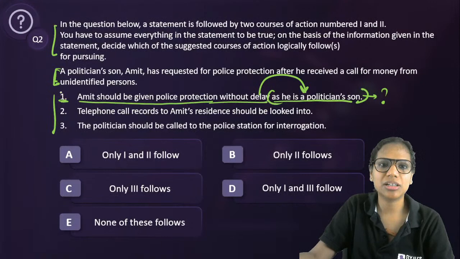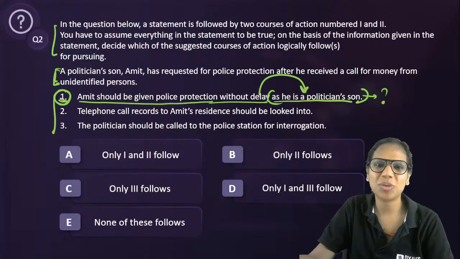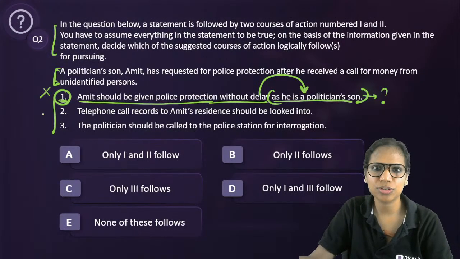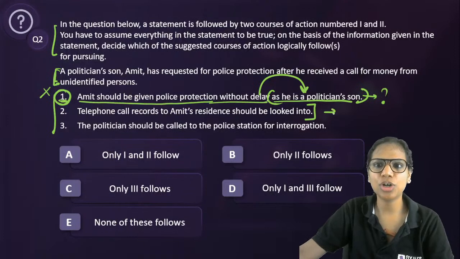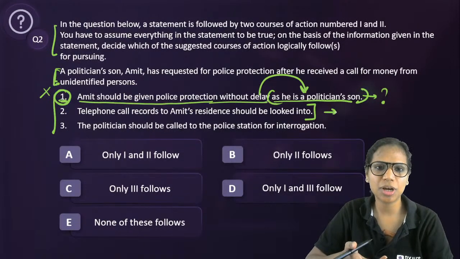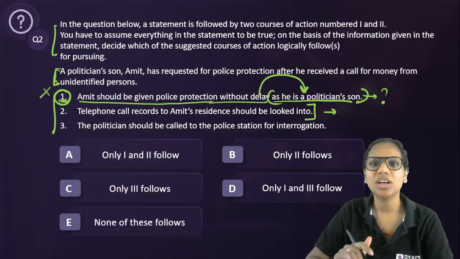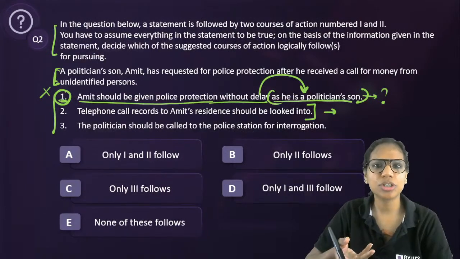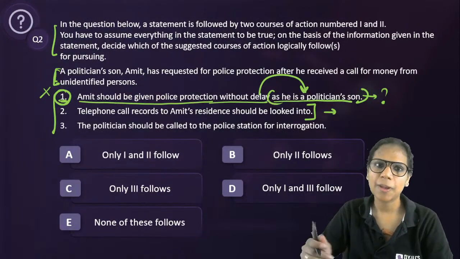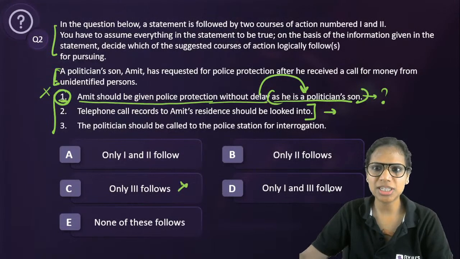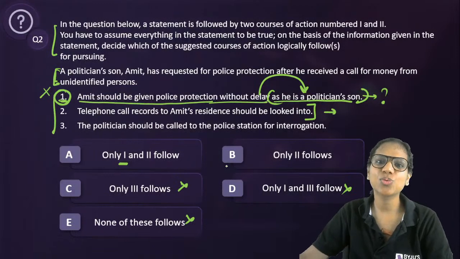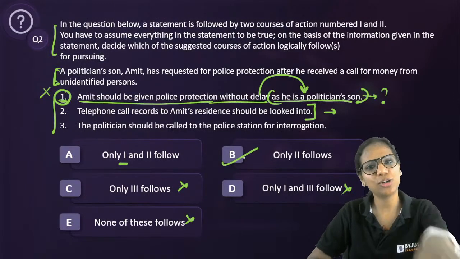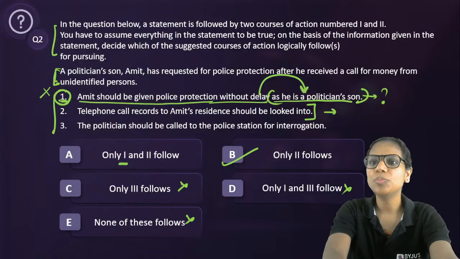That has been left to my interpretation, and I don't have to assume on my own. One does not follow. Okay. Telephone call records to Amit's residence should be looked into. Definitely, if you have to find out who actually called him up, who is threatening him or asking him for money, you have to look into his call records. Yes. So second definitely follows. Once I know this, all these options get eliminated. I have also eliminated one. So what is the answer that's left? B, Bangalore, isn't it? So B is the answer.